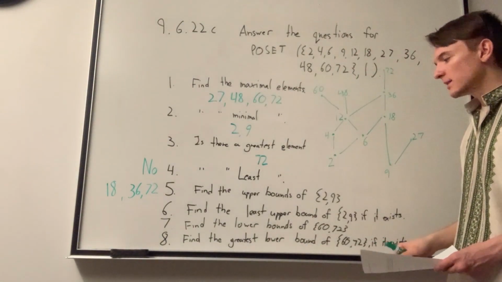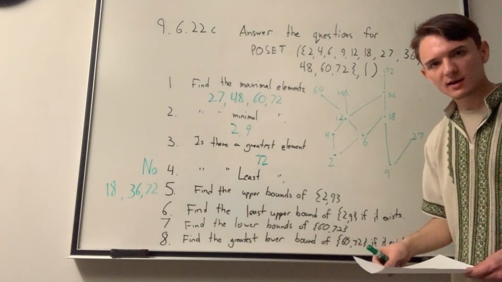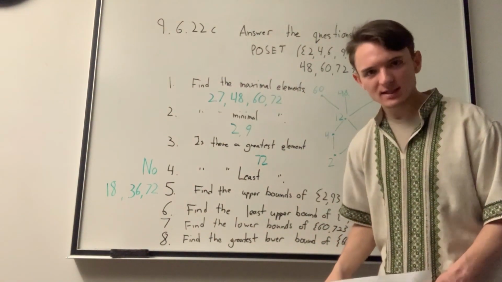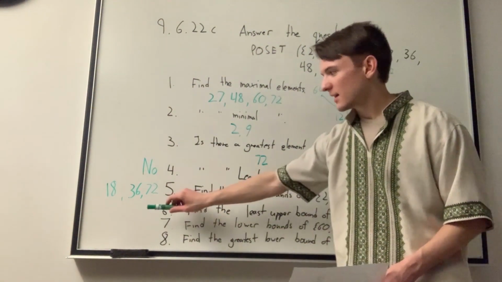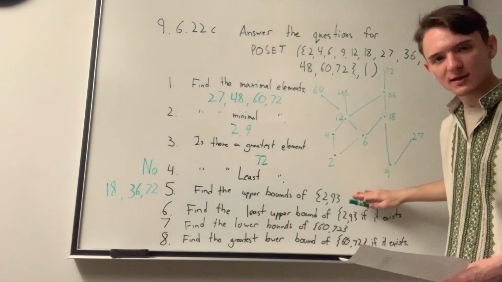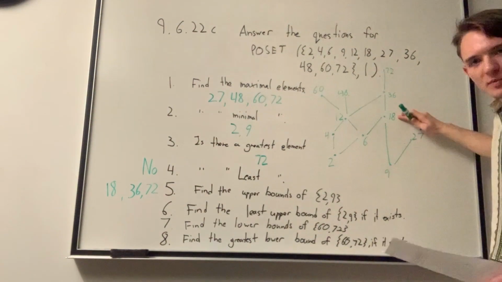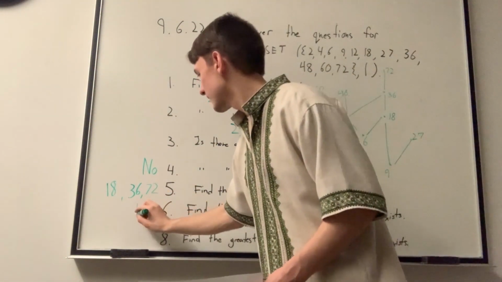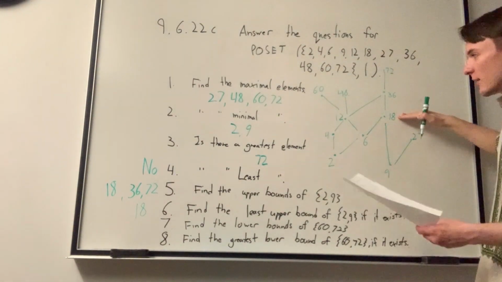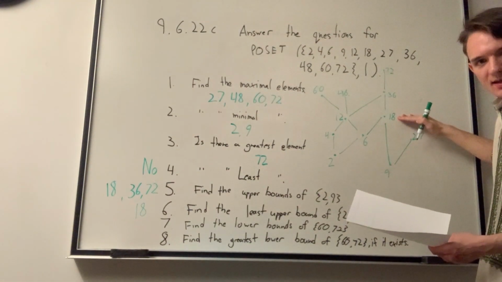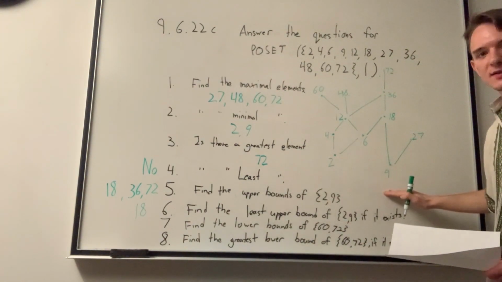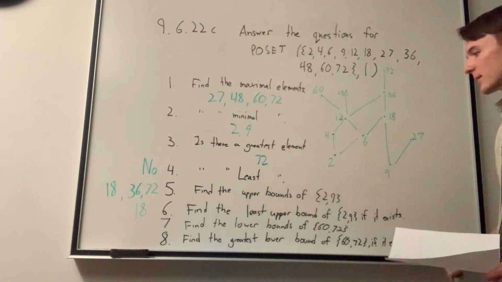Next, find the least upper bound of 2, 9, if it exists. And this is really just the least element of the upper bounds that we have already given. And obviously, that would be 18. 18 is the lowest on the Hasse diagram of divisibility on the set 9 and 2.